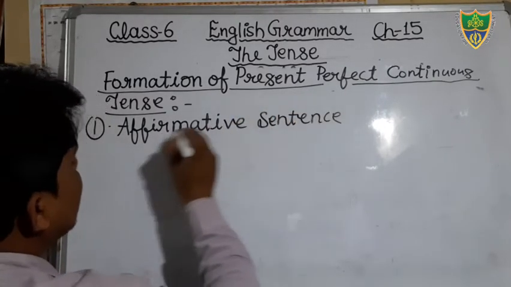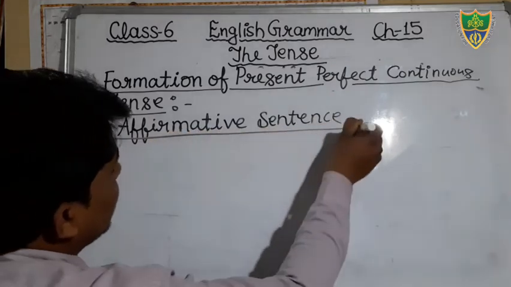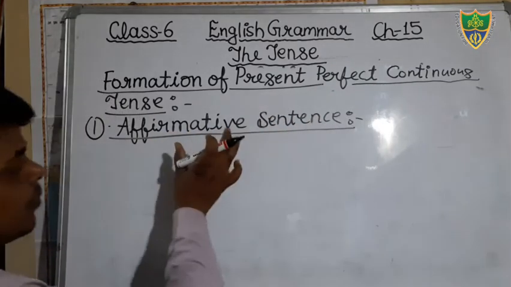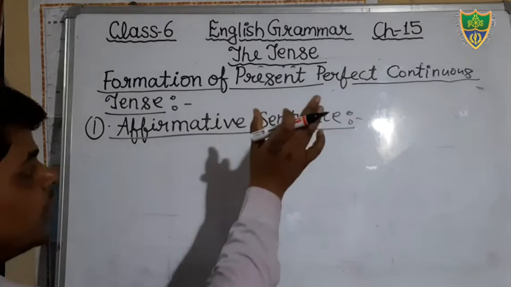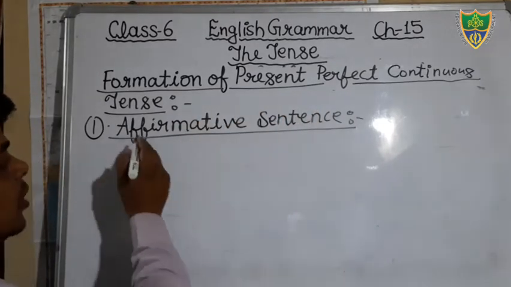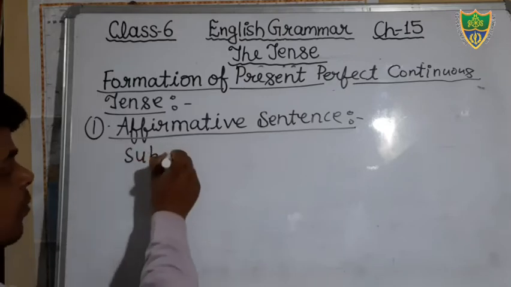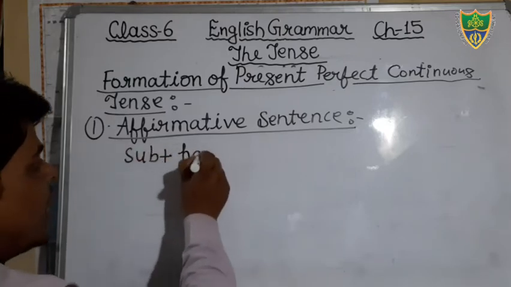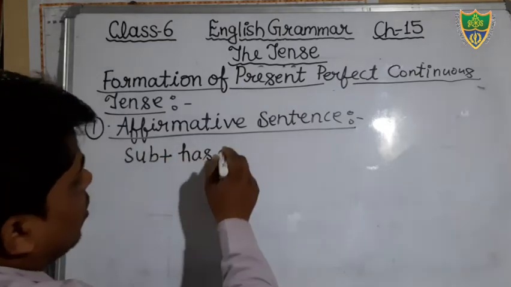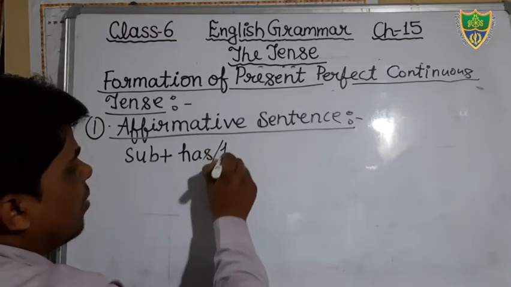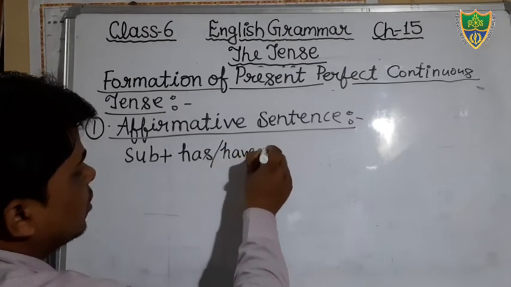Okay students, just see. What would be the structure of affirmative sentences of present perfect continuous tense? So just see, there will be the subject, then after that has been or have been according to the subject.